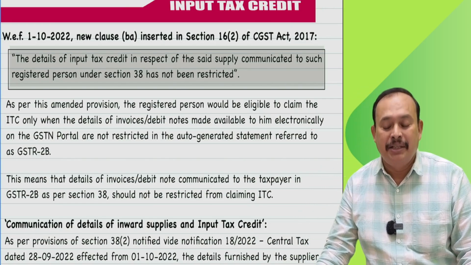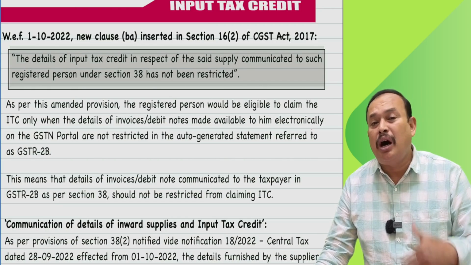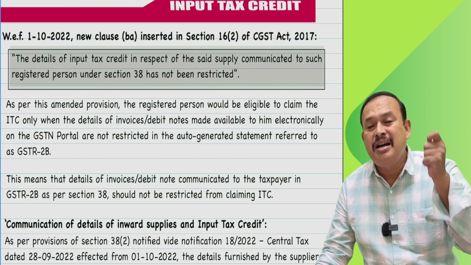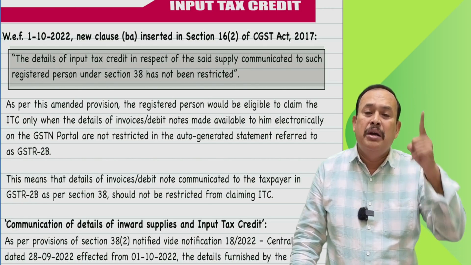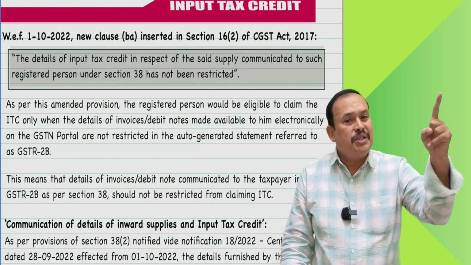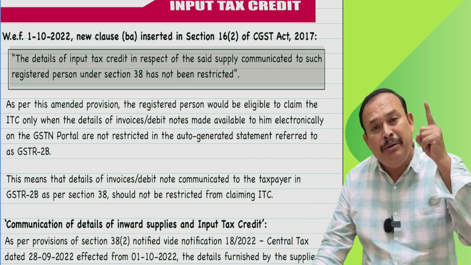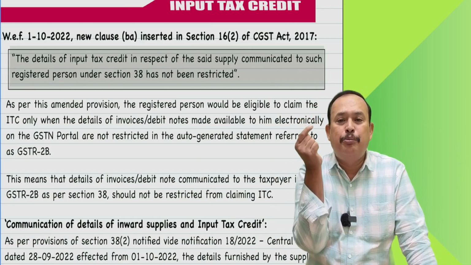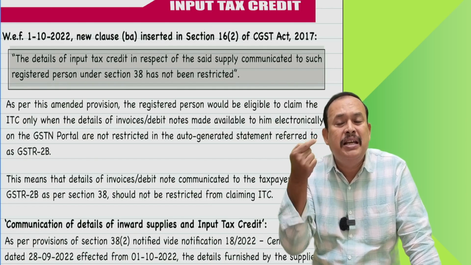Now further, we have also mentioned a point, section 16 subsection 2 clause C. What does it talk about? Mr. Supplier of the goods, Mr. Supplier of the services, you should have paid tax to the department. Then only the input tax credit is eligible for the recipient.